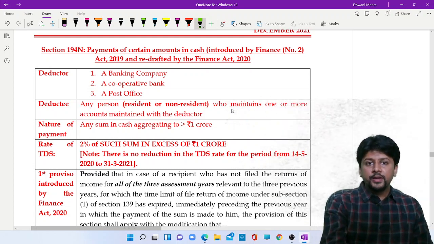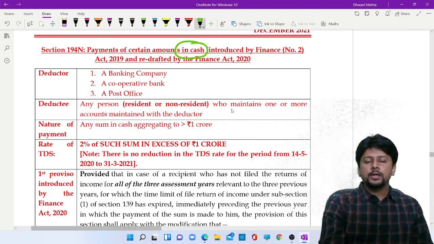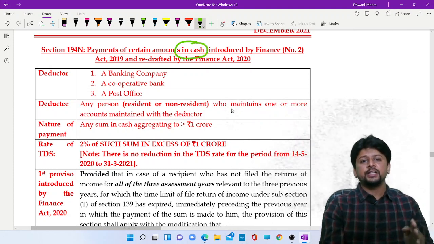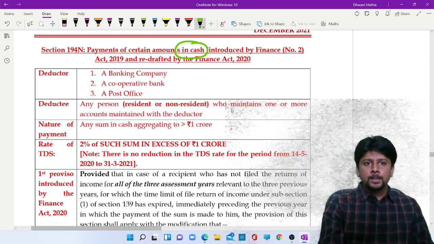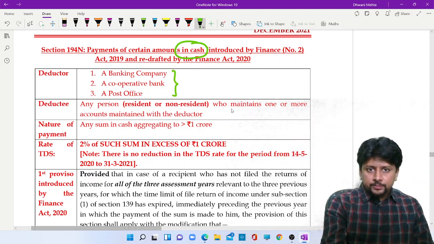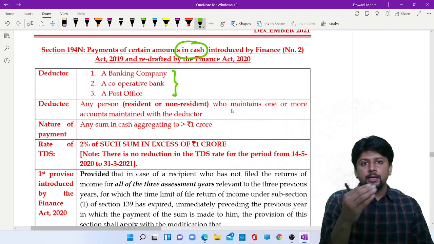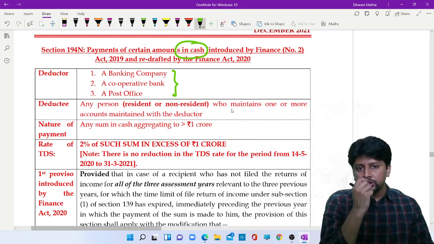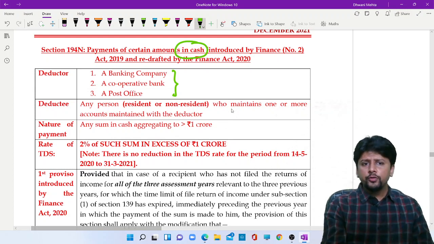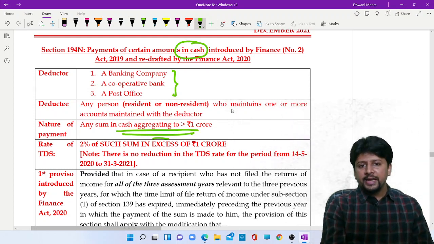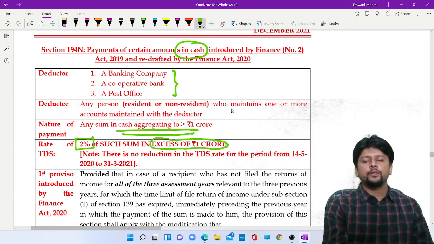If you are withdrawing cash from your bank account, this section is created as a discouragement. So these persons are the persons where you have a bank account with a bank, a cooperative bank, an account with a post office. If you withdraw cash greater than 1 crore, then on the excess amount that you withdraw, tax is deducted at the rate of 2%.